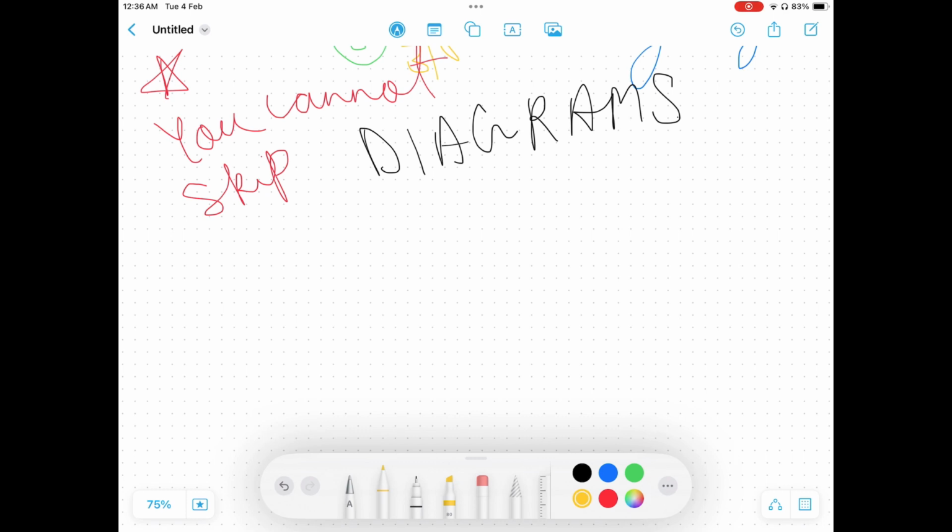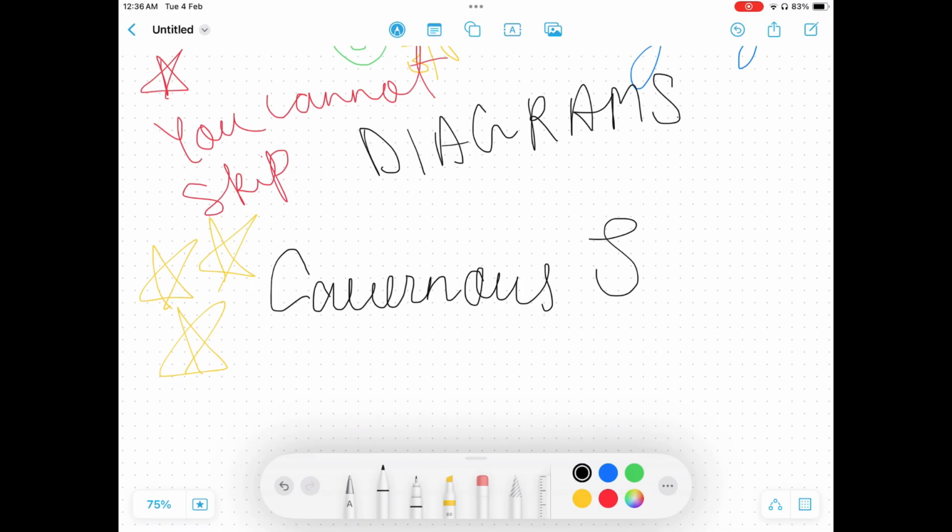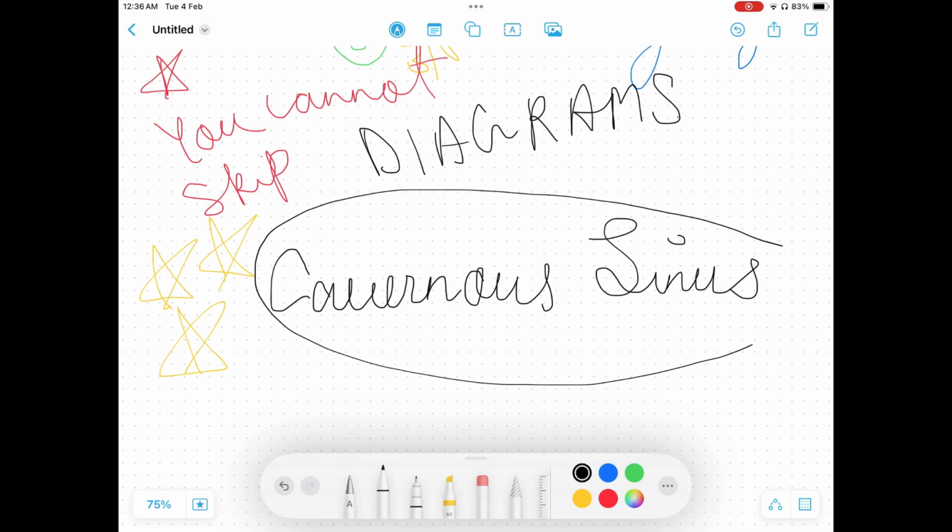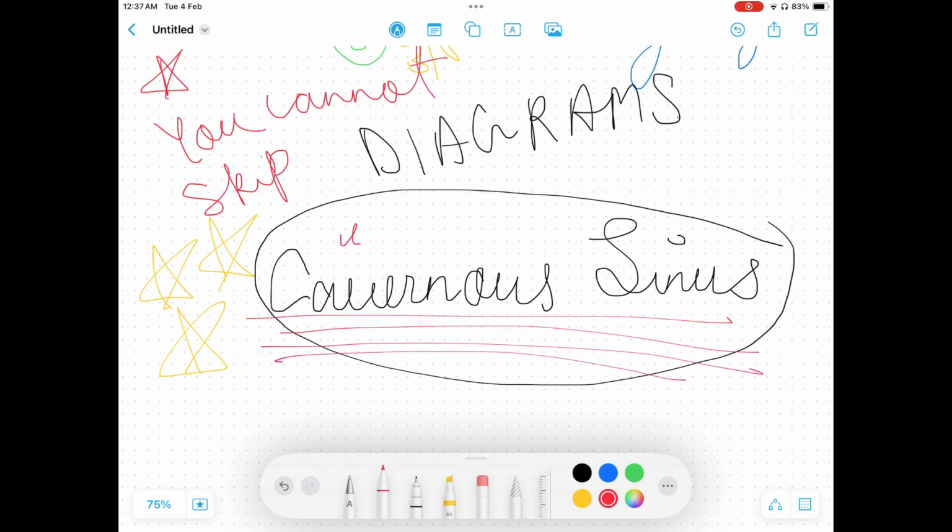Now what else? Very important question. How can I miss? Star mark question. Triple star. Cavernous sinus. See, there are other sinuses also, other than this cavernous sinus, but this is really very very important. This question comes frequently. They frequently ask in internals also, and obviously professionals also.